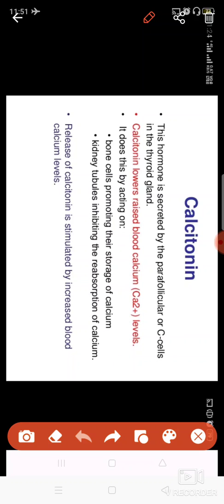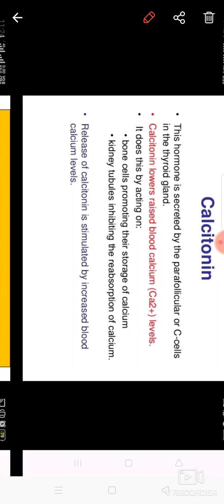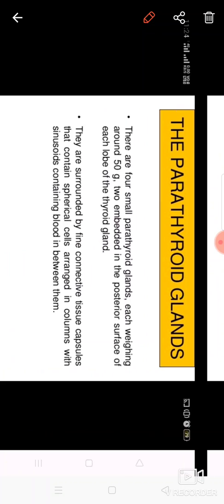So basically calcitonin is responsible for the strength of your bones. If calcitonin is not present, then the calcium level will keep on increasing in your blood, it will reach the kidney region, and it will form stones in that part. So calcitonin is required for decreasing the amount of calcium in your blood.